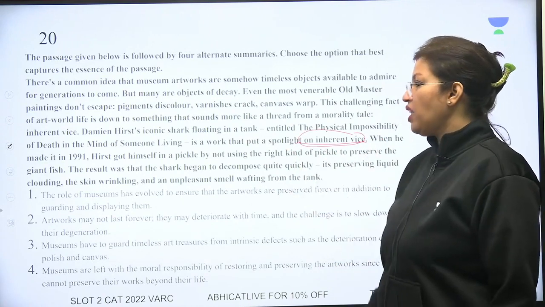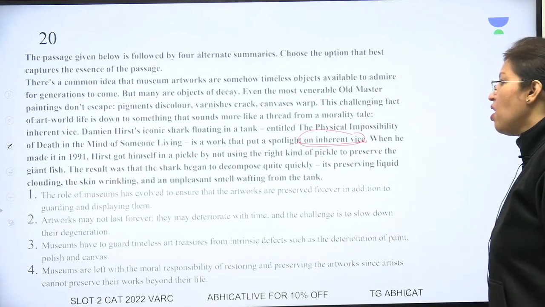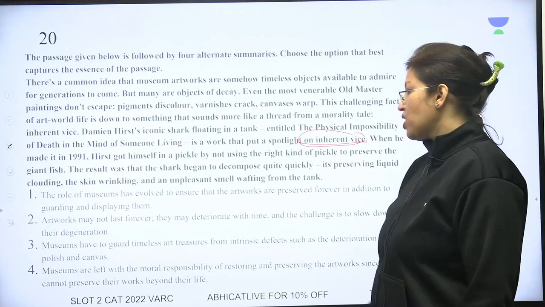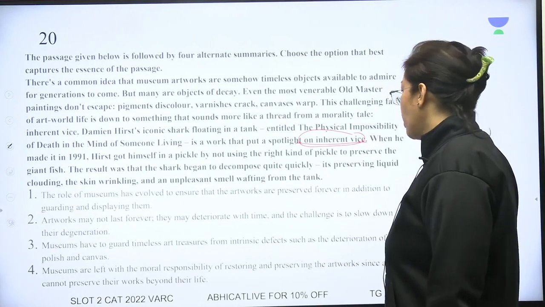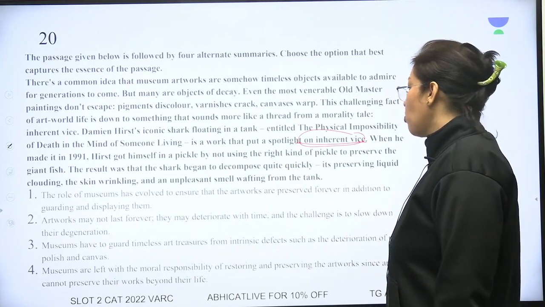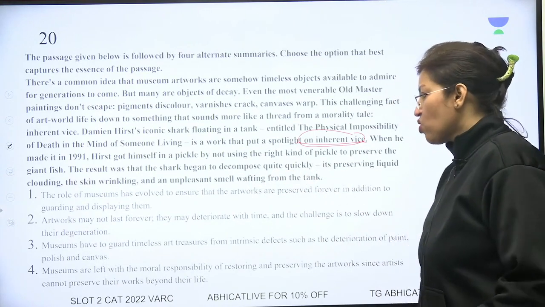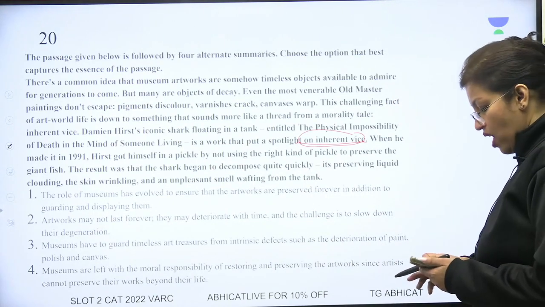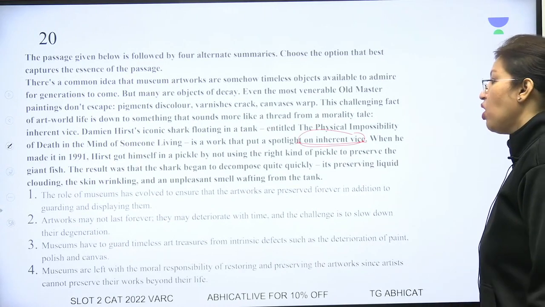When he made it in 91, Hirst got himself in a pickle by not using the right kind of pickle to preserve the giant fish. The result was that the shark began to decompose quite quickly. Its preserving liquid clouding, the skin wrinkling, and an unpleasant smell wafting from the tank. So artworks may just not continue for a long time.